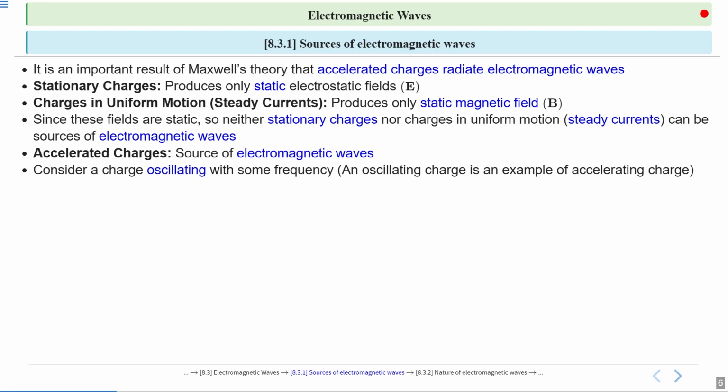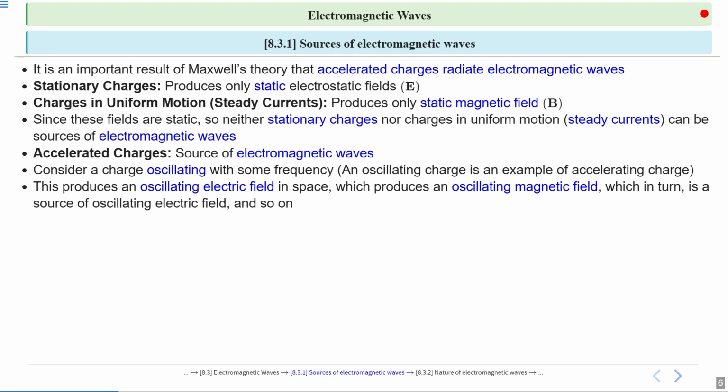If the charge is oscillating, its velocity is changing with time. At the mean position, velocity is maximum; at the extreme position, velocity is minimum. The direction of velocity also changes in the oscillations. That means it is accelerated motion of charge.